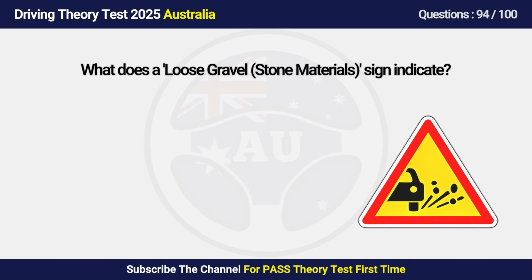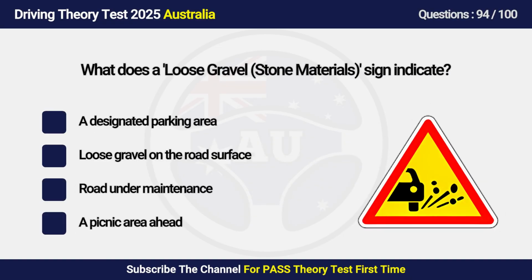Question 94. What does a loose gravel sign indicate? A. Parking area. B. Loose gravel on the road surface. C. Road under maintenance. D. A picnic area ahead.